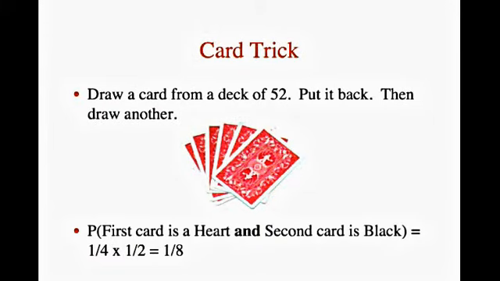One final example. You draw a card from a deck of cards, put it back, and then draw another card. What is the probability that the first card is a heart and the second card is black? Since there are 52 cards in a deck and 13 of them are hearts, the probability that the first card is a heart is 13 over 52, which equals 1/4. Since there are 26 black cards in the deck, the probability that the second card is black is 26 over 52, or 1/2. The probability of both events occurring is therefore 1/4 times 1/2, which equals 1/8.